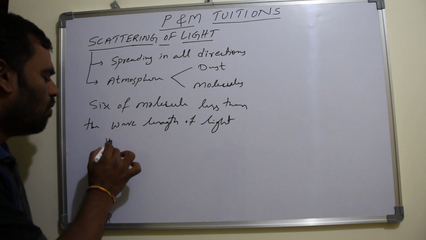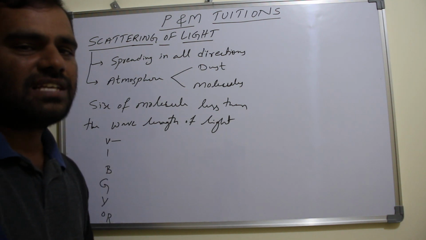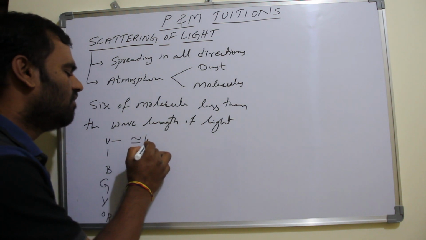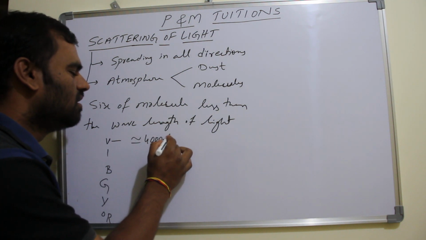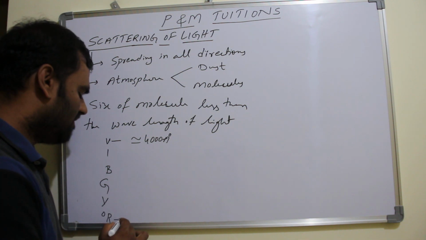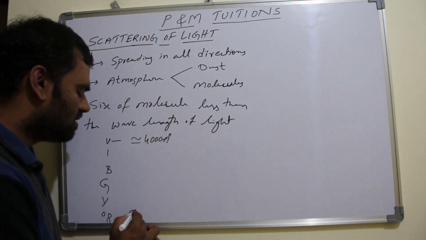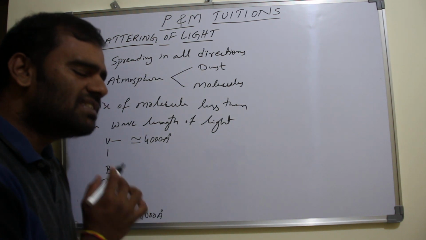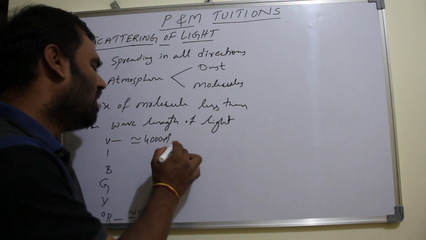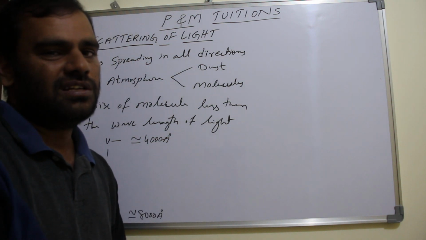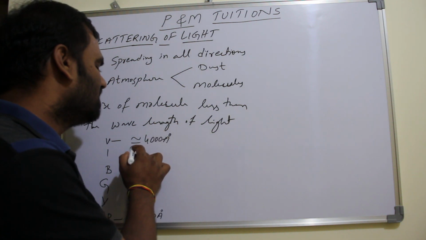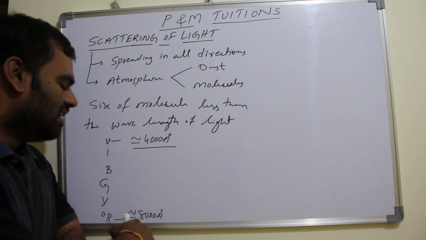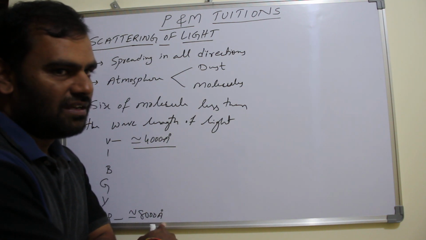VIBGYOR. So what is this? Violet has the least wavelength, approximately 4000 angstroms. Red has the most wavelength, approximately 8000 angstroms. Because of this, violet color scatters the most. The scattering of the violet light is more, and the scattering of the red light is less. I hope it is clear.